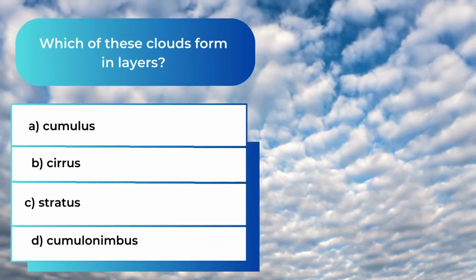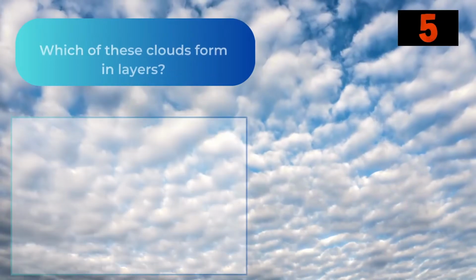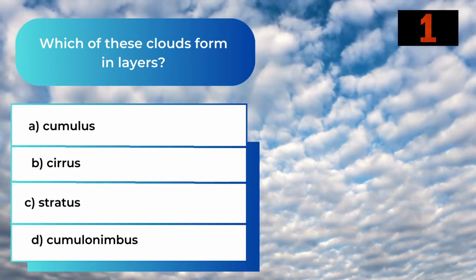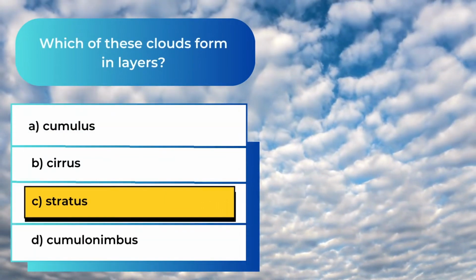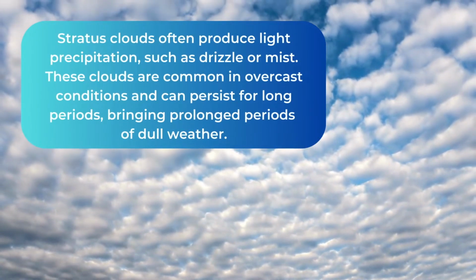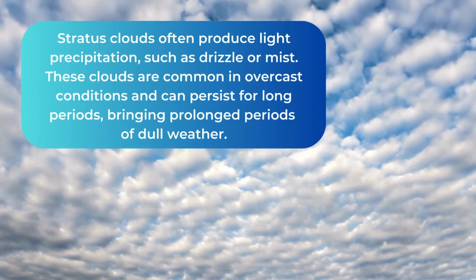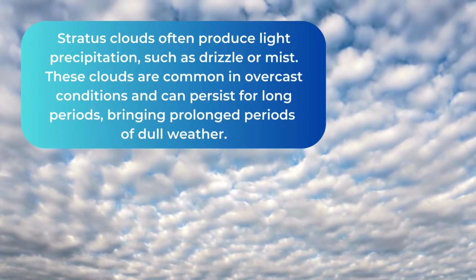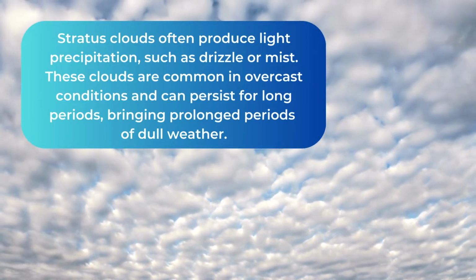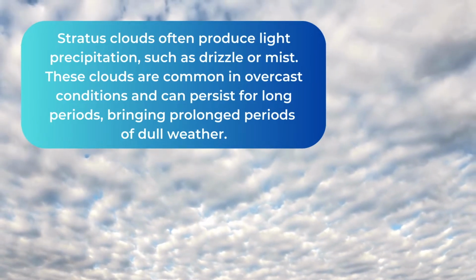Which of these clouds form in layers? The answer is C. Stratus. Stratus clouds often produce light precipitation, such as drizzle or mist. These clouds are common in overcast conditions and can persist for long periods, bringing prolonged periods of dull weather.